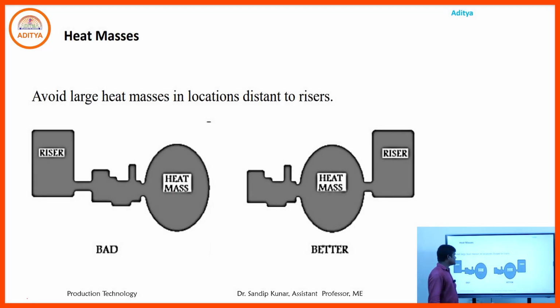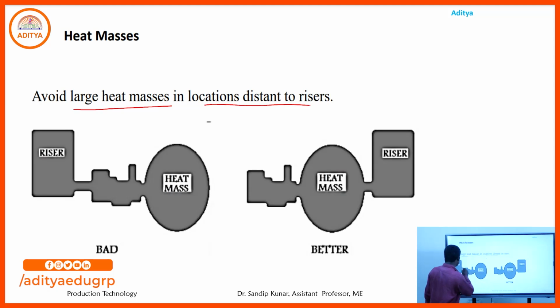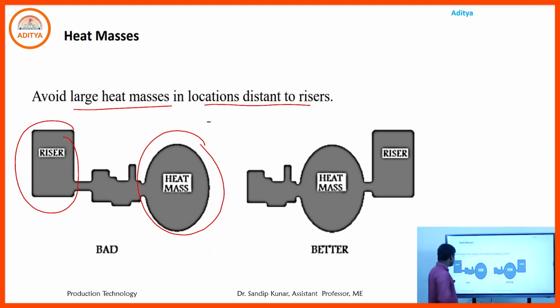Second one, heat mass. Avoid large heat masses at a distance from risers. Here is the riser and here is the heat mass, which you can consider as the cavity. Through the riser, the molten metal comes to the heat mass or cavity. If the distance is more, some of the molten metal in the riser may start freezing, and afterwards the molten metal does not easily reach the mold cavity, so the produced product will be defective.